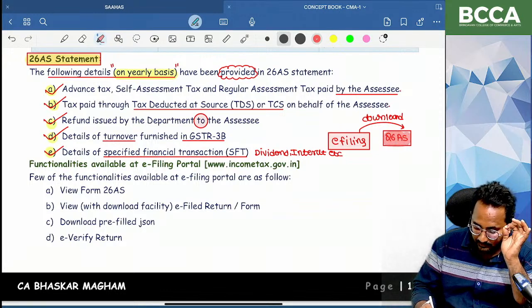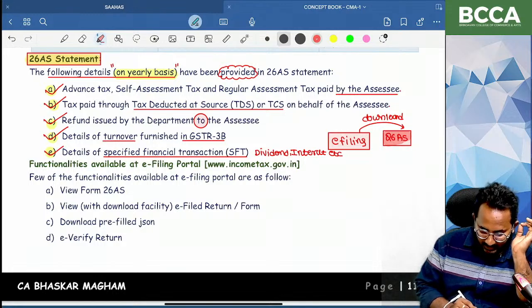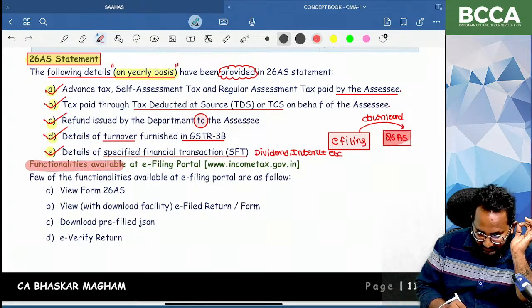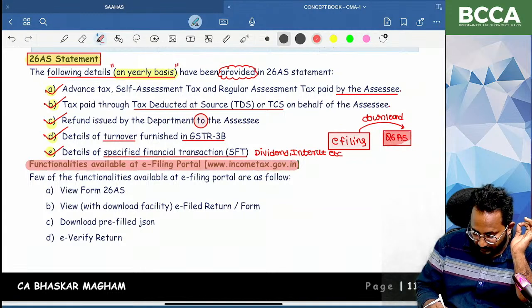Next, if you have a command over the e-filing portal, what are the functionalities or facilities available in that portal?